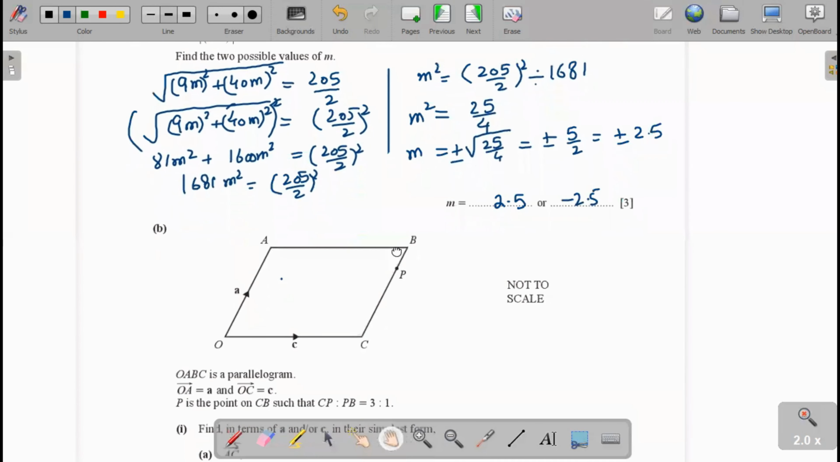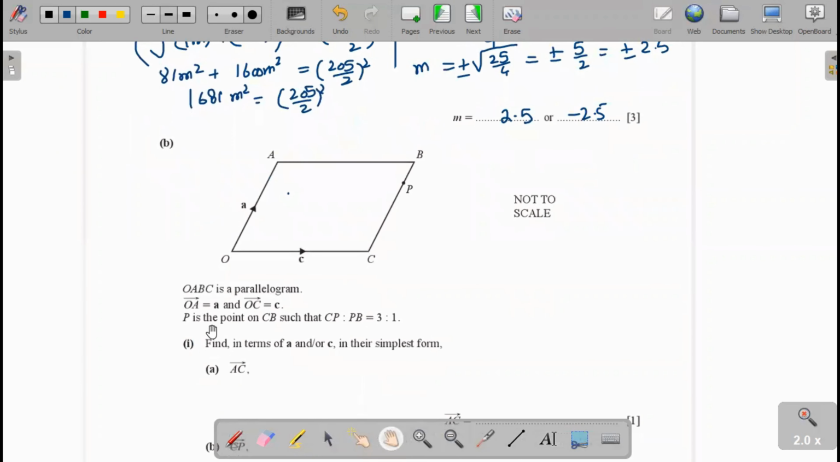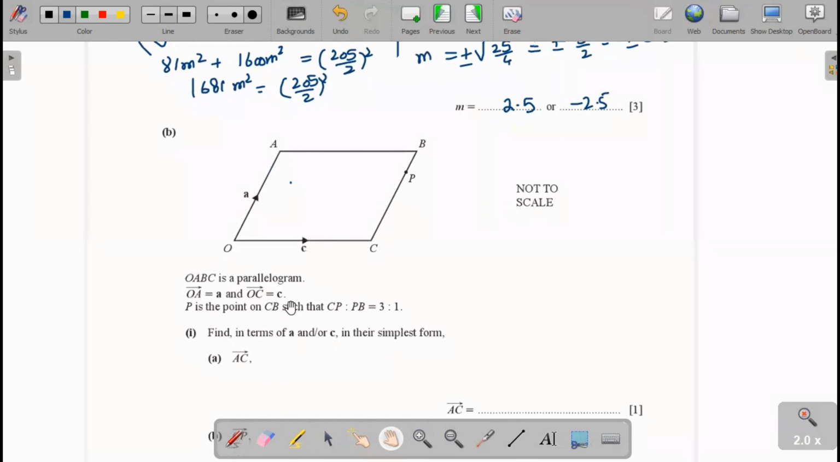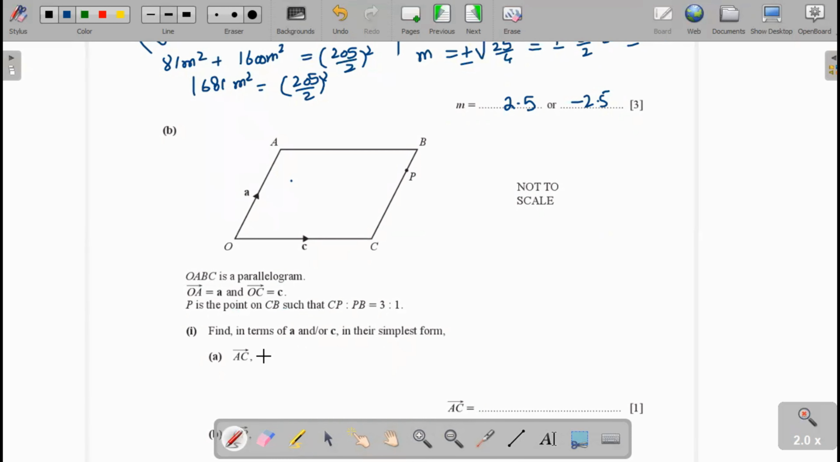In the next part B, where OABC is a parallelogram, OA equal to A, OC equal to C, P is the point on CB, such that CP ratio PB equal to 3:1. Find in terms of A or C in their simplest form AC. We have to find length AC.